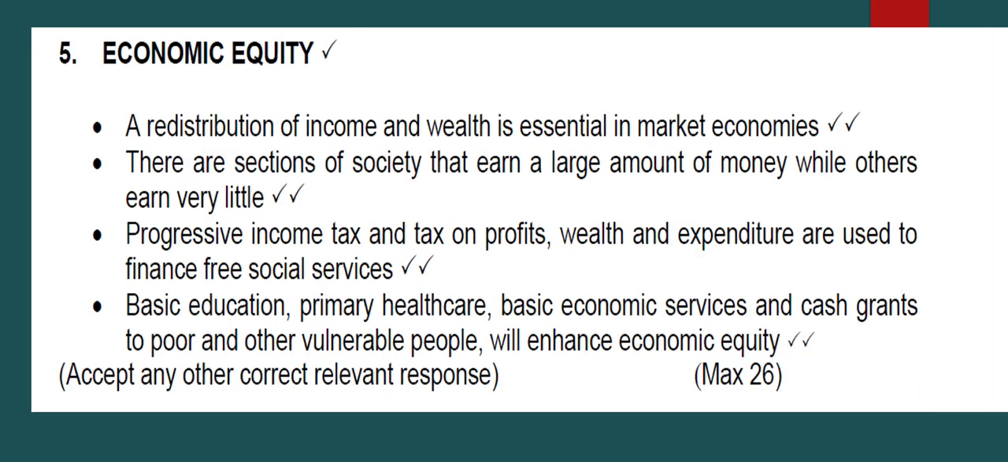We looked at economic equity. In economic equity, we spoke about the social services. How are those social services coming about? They fund basic education, primary health care, as well as other basic economic activity. It is done through progressive income tax, wealth tax, and expenditure tax. We also looked in detail at the redistribution of income, why it is important in the economy, and what the effect of that redistribution is.